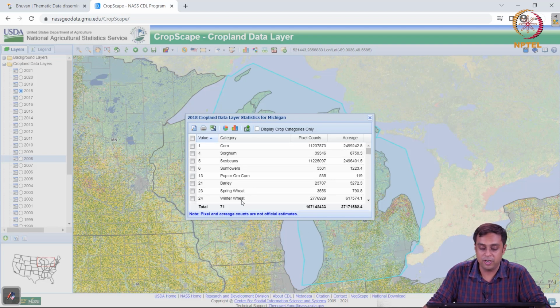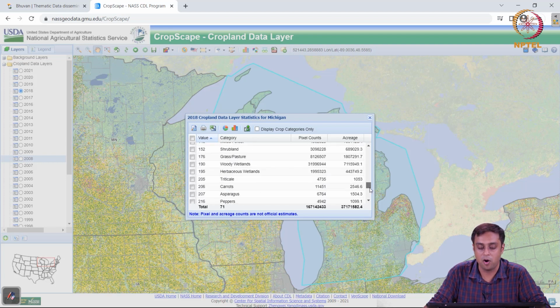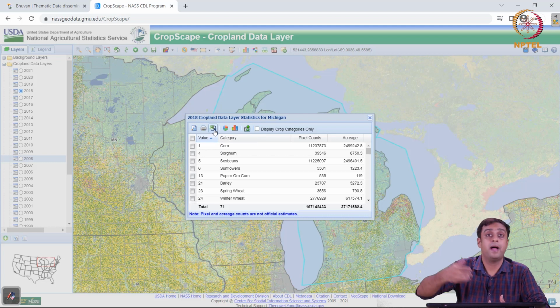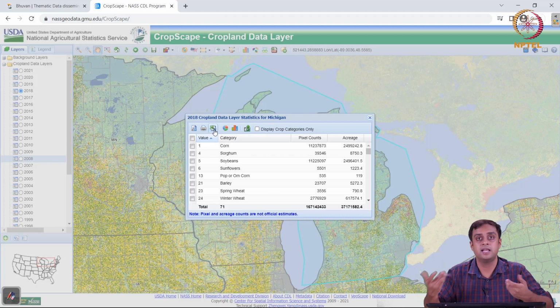You also have a lot of winter wheat, so you can figure out the spread of different land use types by area, right? You can also download these as a .csv file, right? So this is a very nice utility. You can actually bring this to an Excel sheet. You can then bring it back to the image. You can study the image from the Excel sheet. So it gives you a very nice functionality.